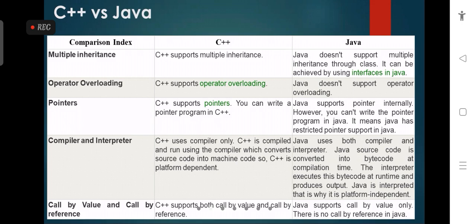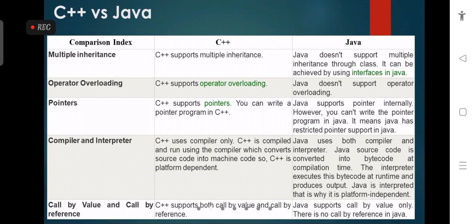Another feature you can see is that C++ supports operator overloading, but Java does not support operator overloading. So we cannot overload operators in Java, but in C++ we can use operator overloading.